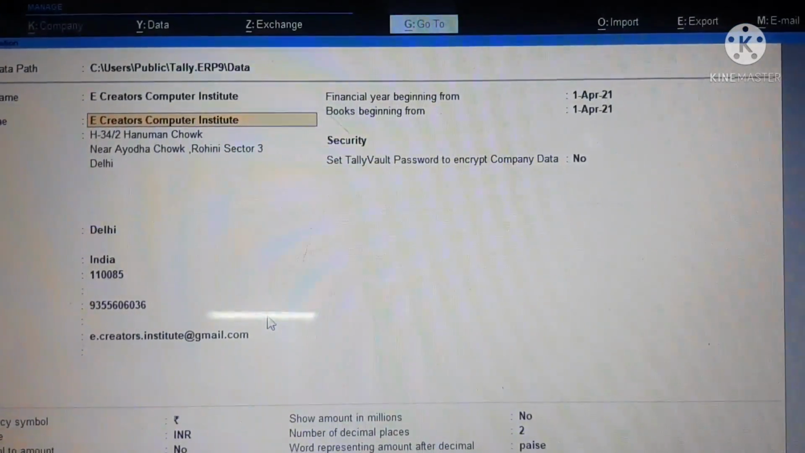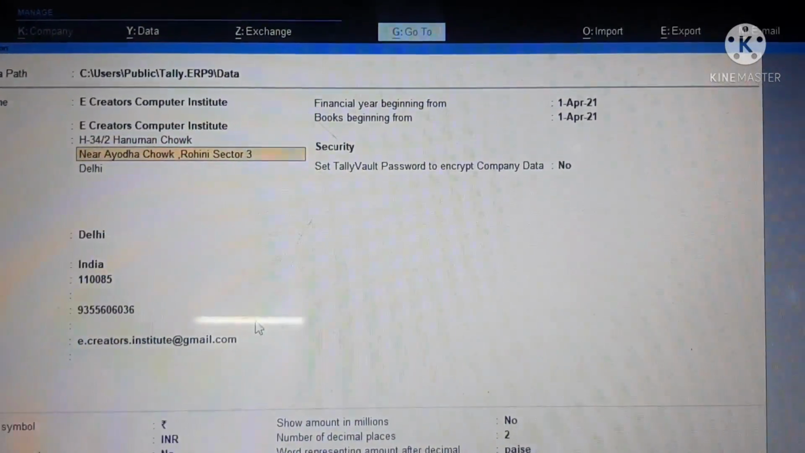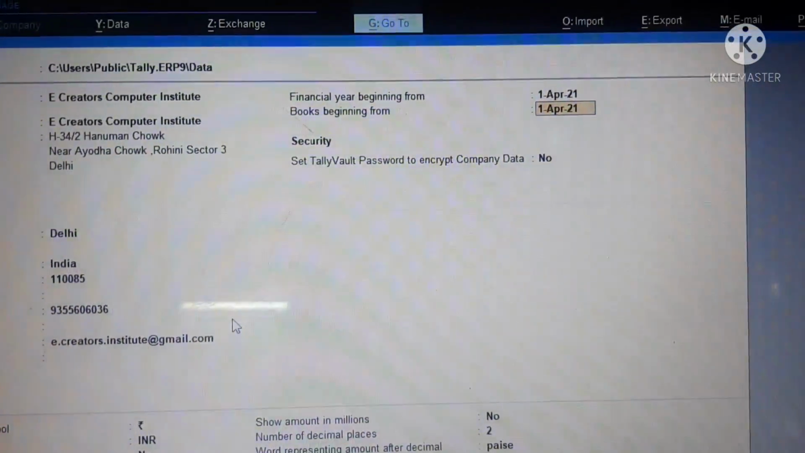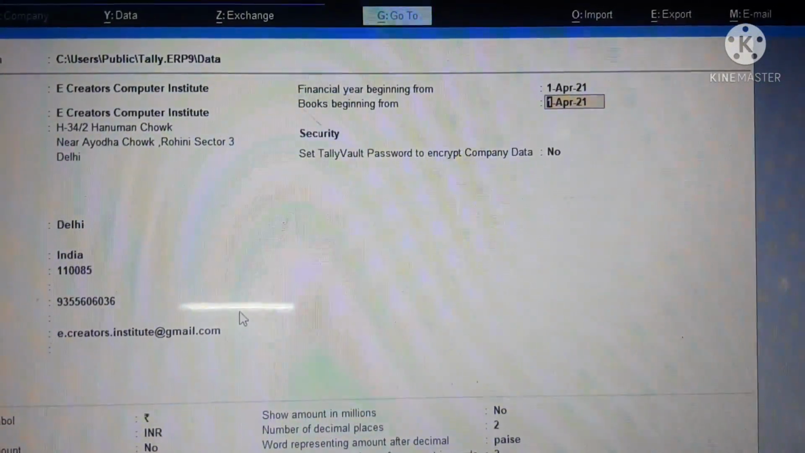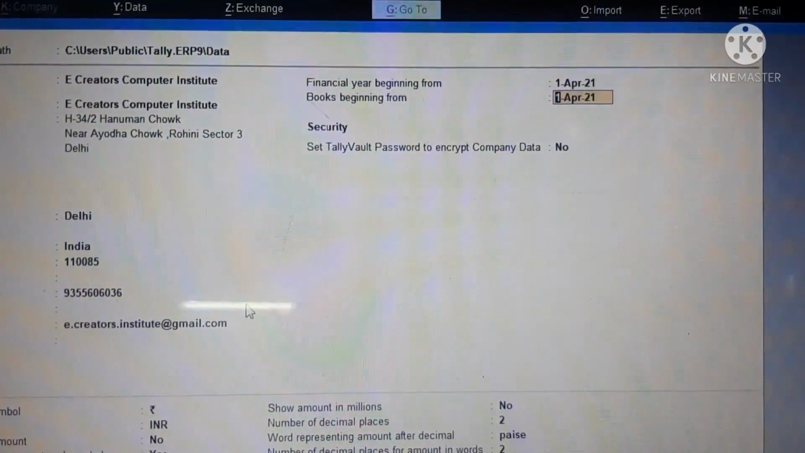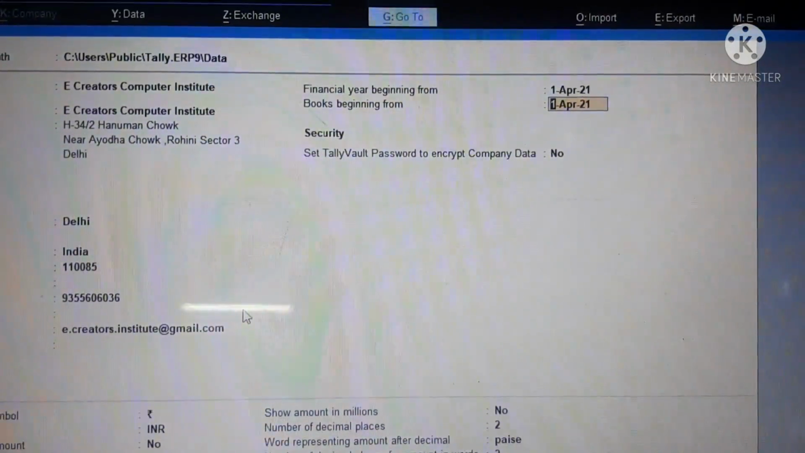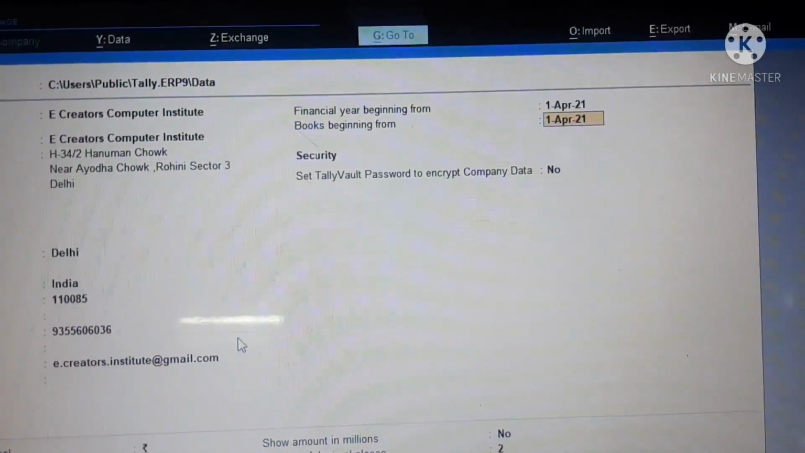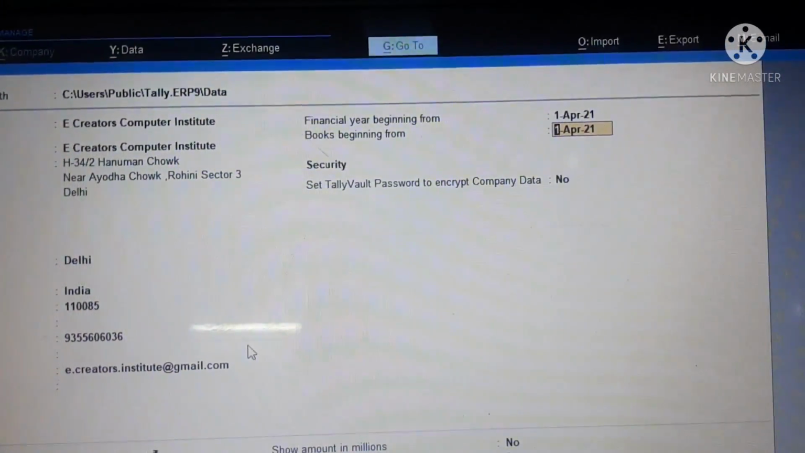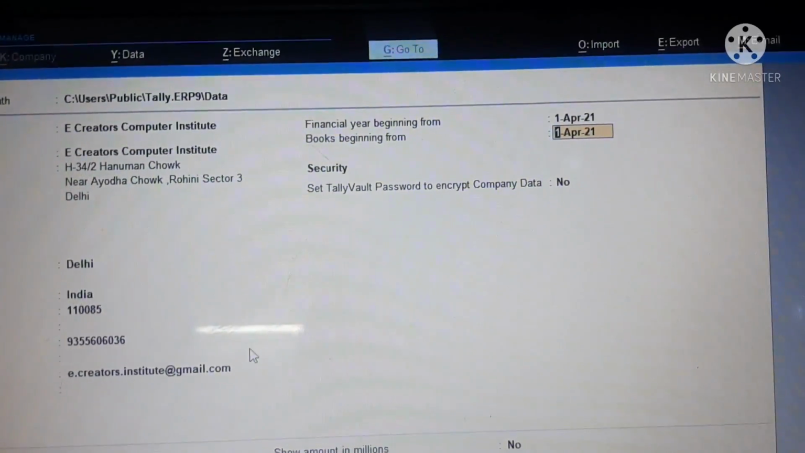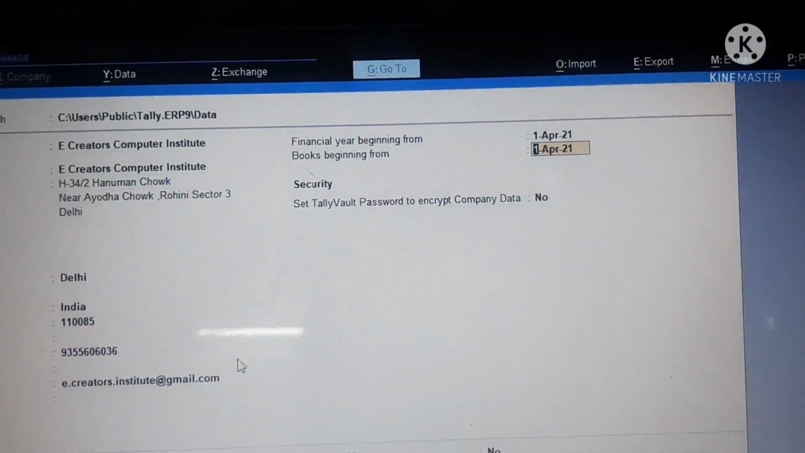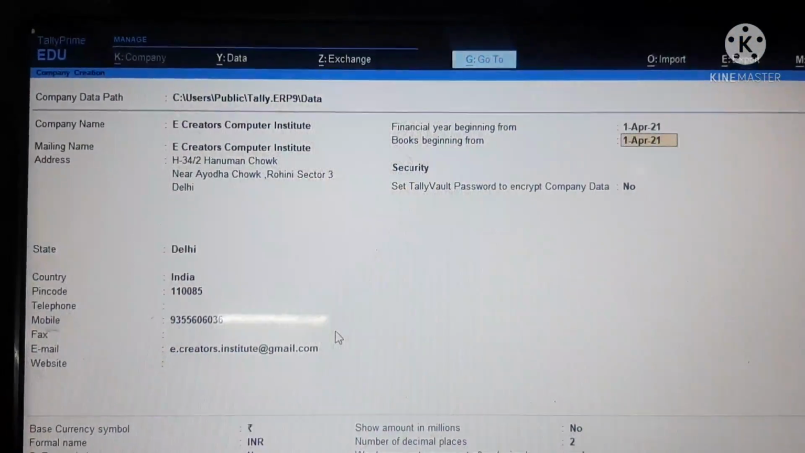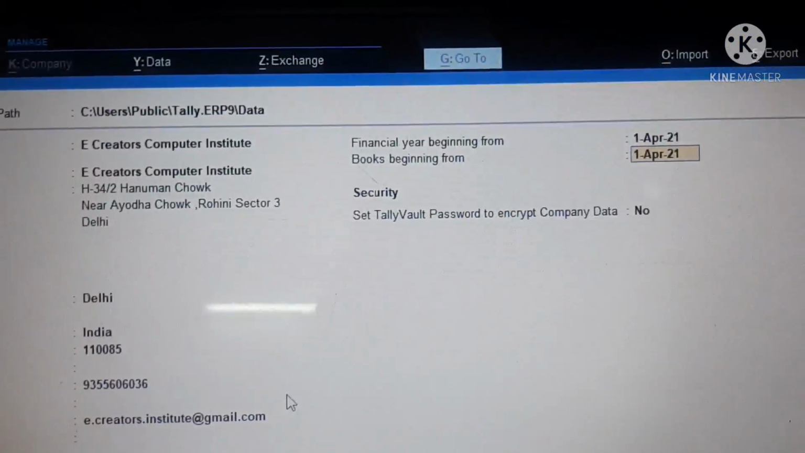See, financial year begins from, that means the financial year is all about 1st of April to 31st March. So here we are doing the transactions of 1st of April 2021 to 31st March 2022. Books beginning: generally, if you are going to start your transactions from 1st of April, then you are going to maintain your books from the same day, but it could be different. It depends on your company when you are going to start to maintain your books.